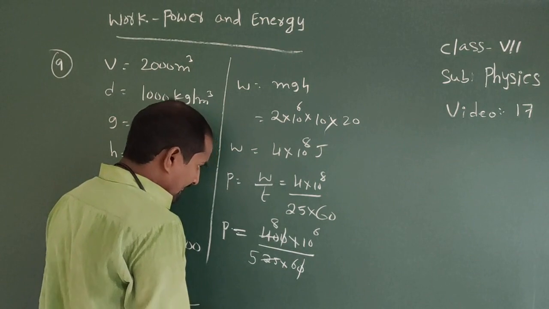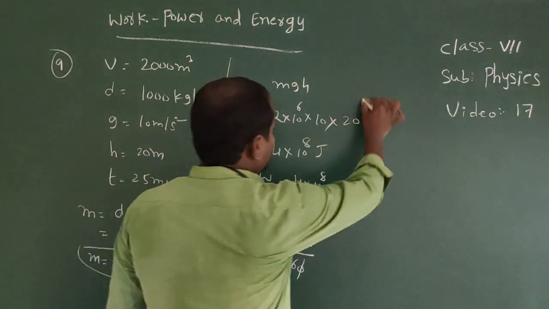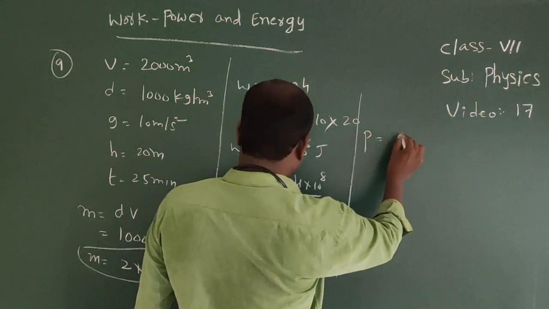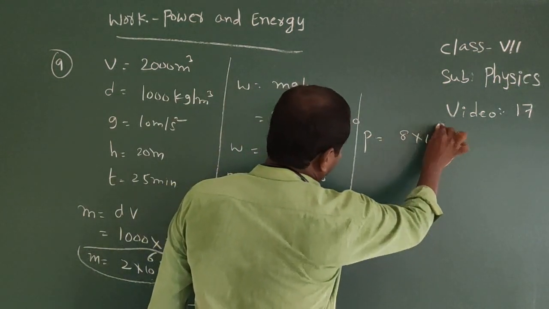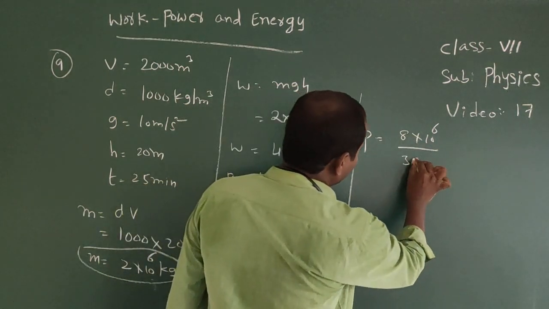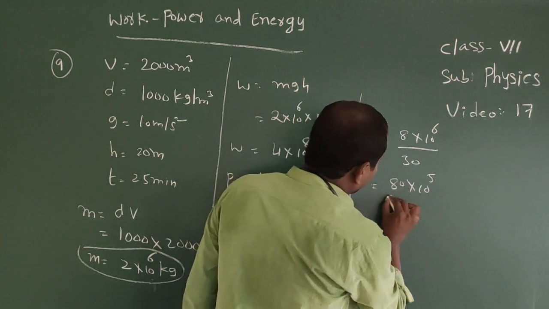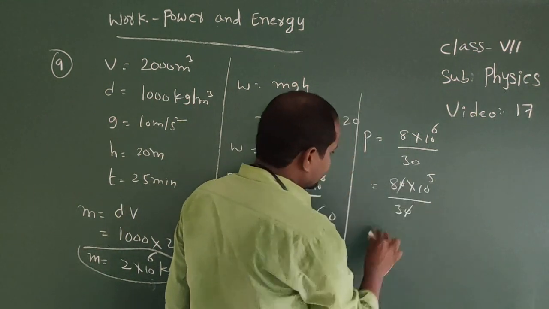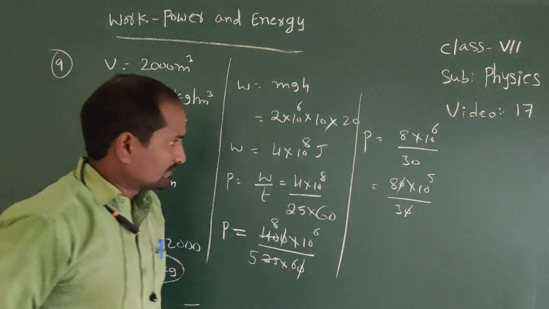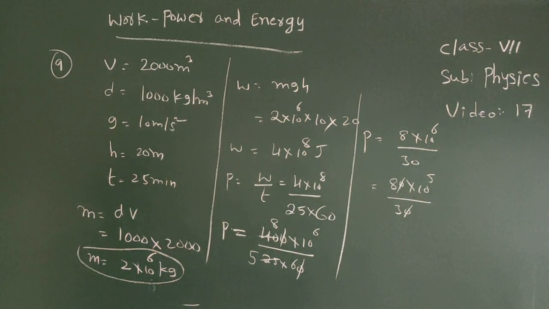So here power equal to 8 into 10 power 6 by 5 into 6, 30. Okay, so we can write here once again 80 into 10 power 5 by 30. 0 0 it cancel. Okay, 8 into 10 power 5 by 3.